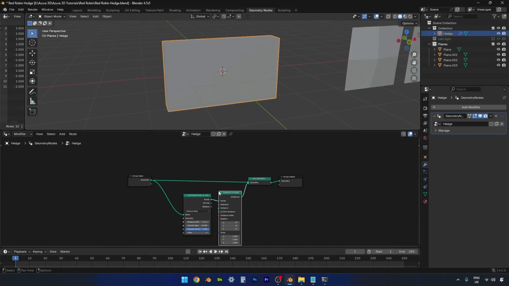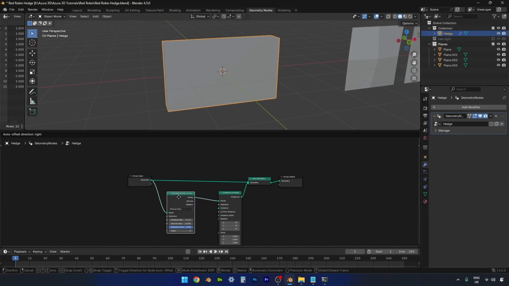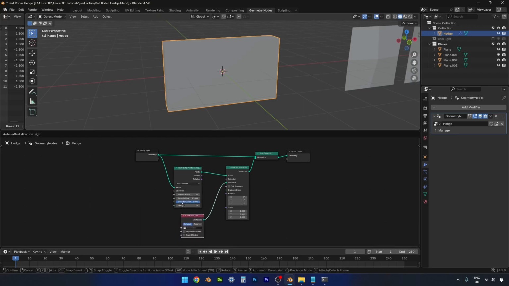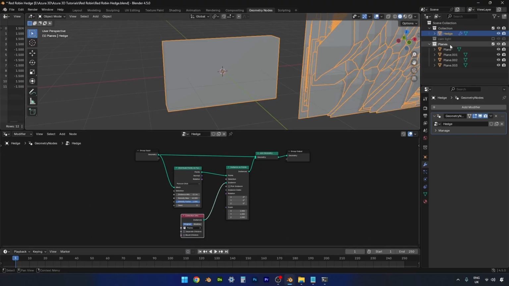Slip that in there. And here is where we can plug in our planes. So from the instance input, just bring it down, and we need a collection info. There we go. And in the collection box, click on our planes collection. So that is going to bring in all the planes that are in this collection here.